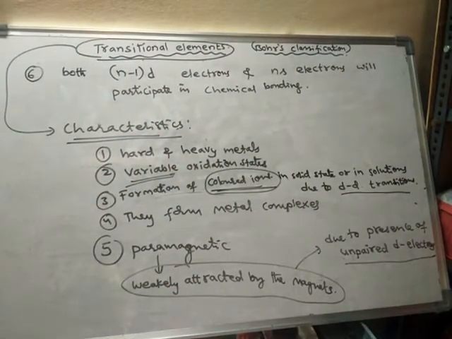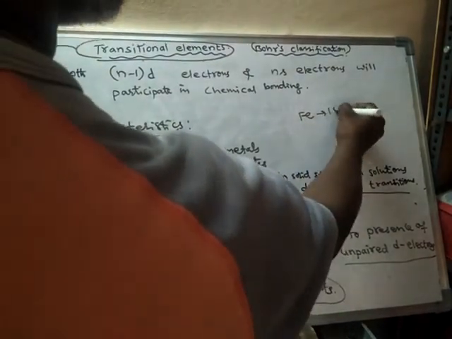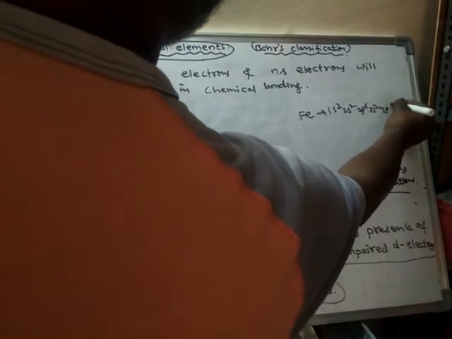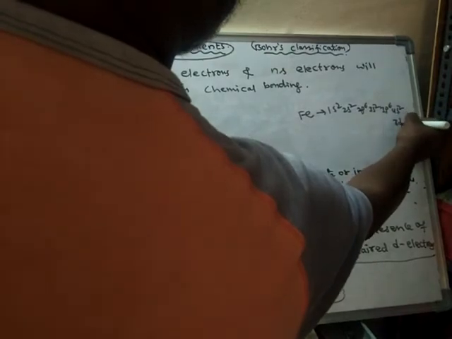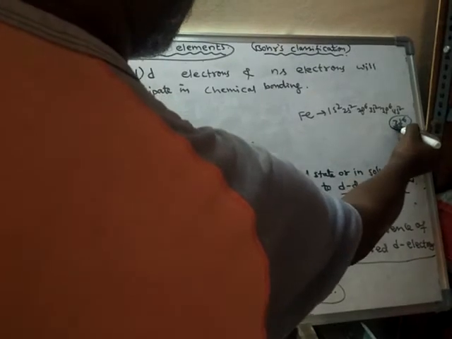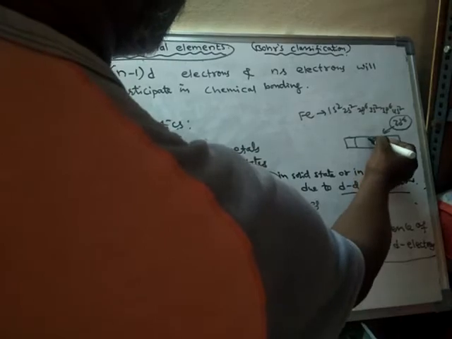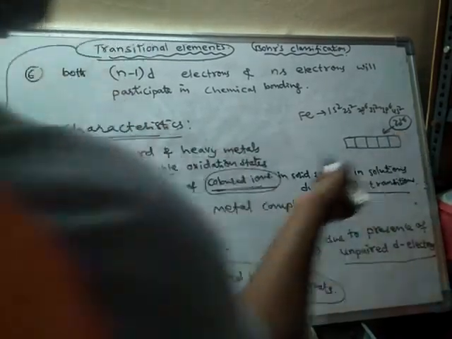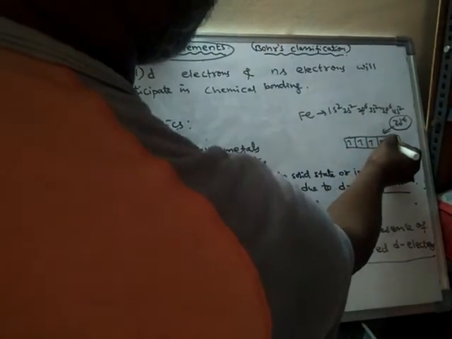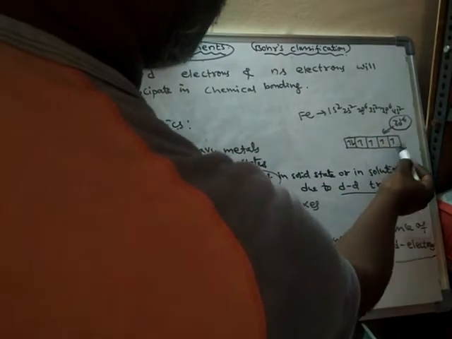For example, iron has the configuration 1s2 2s2 2p6 3s2 3p6 4s2 3d6. In 3d6, there are 5 d orbitals and 6 electrons. How many unpaired electrons are there? 4 unpaired electrons.